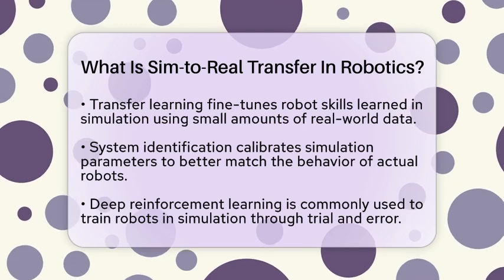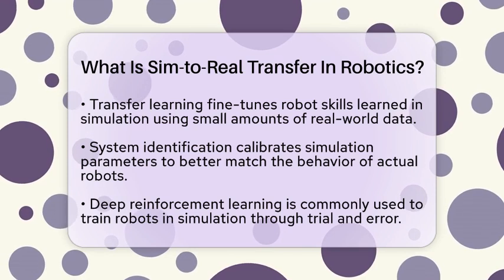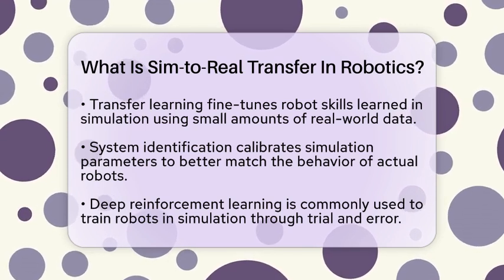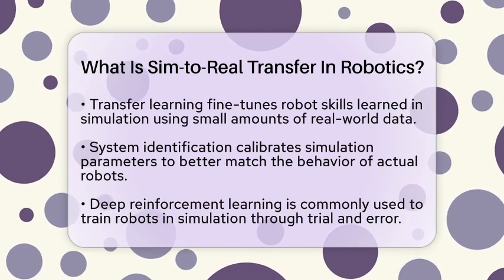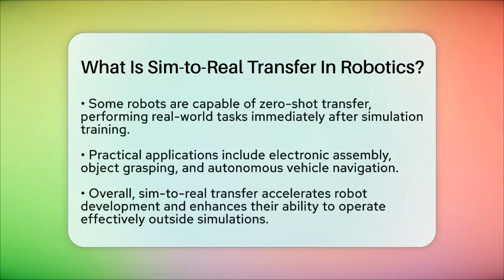This process is used in many practical ways. For example, robots learn to assemble tiny electronic parts with high precision. They also learn to grasp objects of different shapes and sizes, even in cluttered environments. Autonomous vehicles use sim-to-real transfer to navigate safely in complex settings.